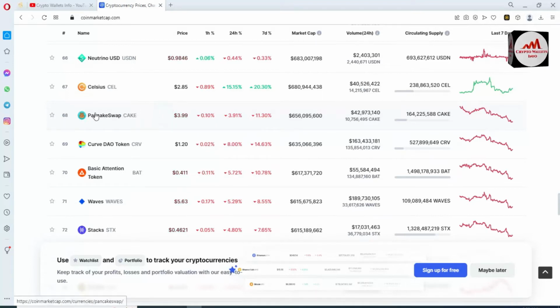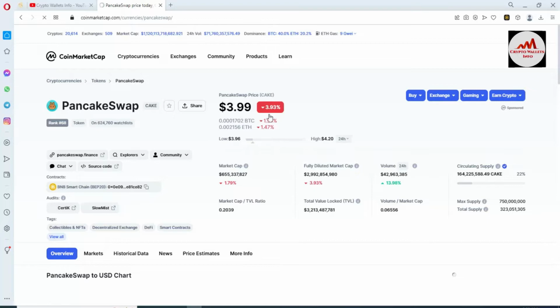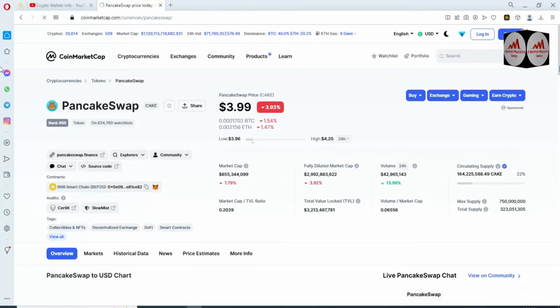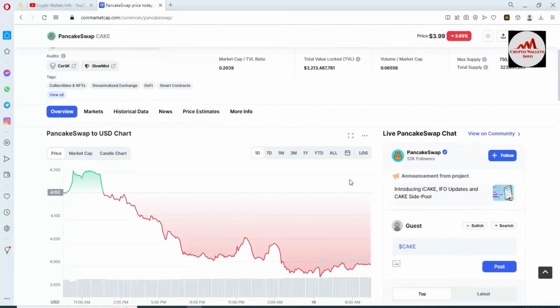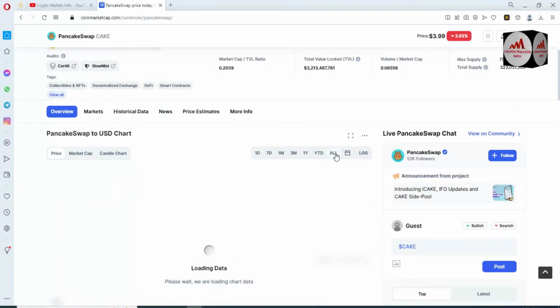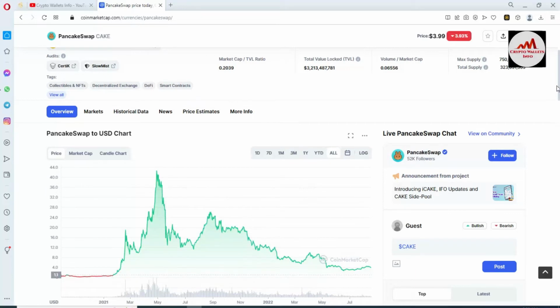And if you need to connect your Binance Smart Chain Wallet with this platform, you just simply click on it. Now you can see here Pancake Swap, all the information is open in front of you. Let's suppose you want to check the price graph of this token.